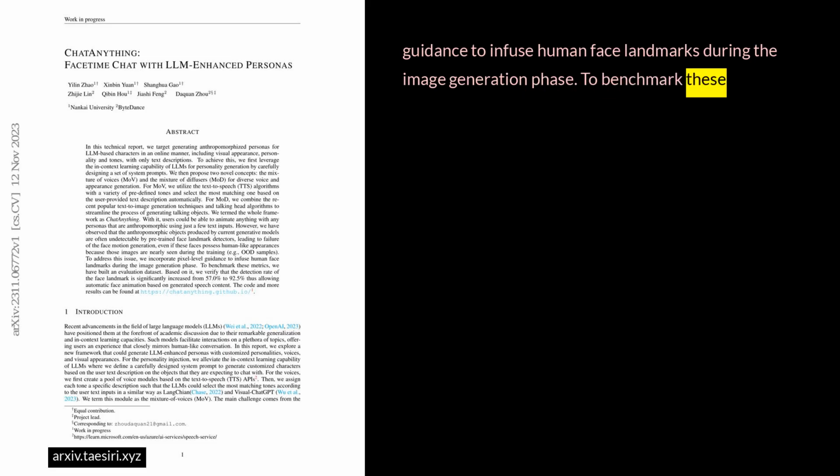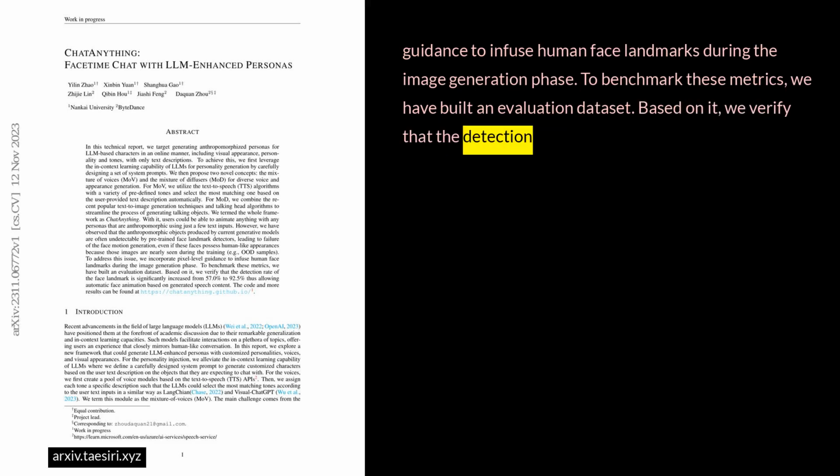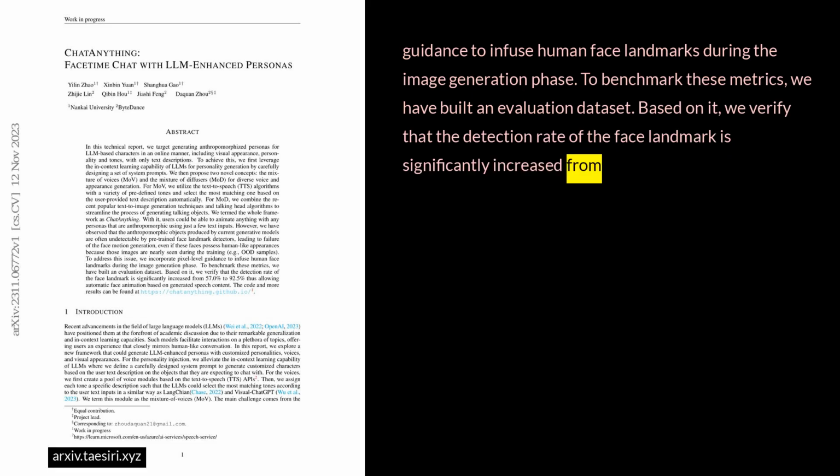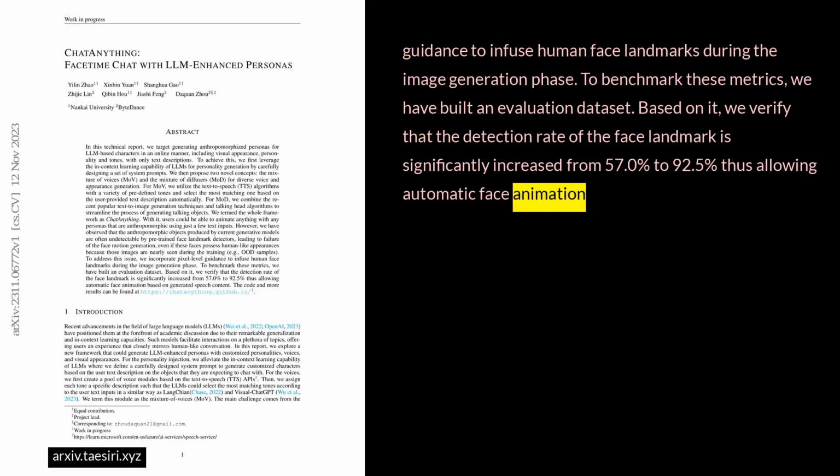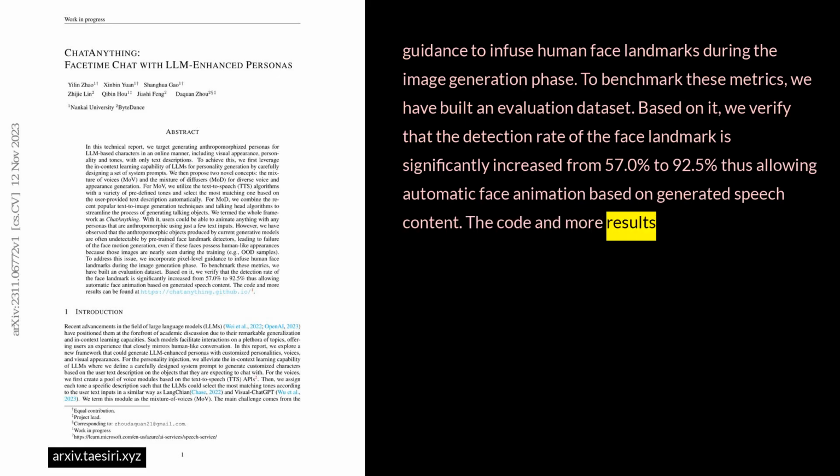To benchmark these metrics, we have built an evaluation dataset. Based on it, we verify that the detection rate of the face landmark is significantly increased from 57.0% to 92.5%, thus allowing automatic face animation based on generated speech content. The code and more results can be found at the project's website.